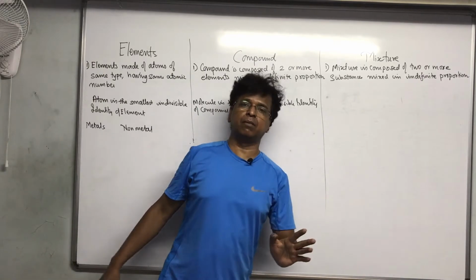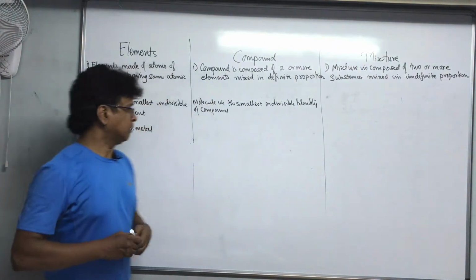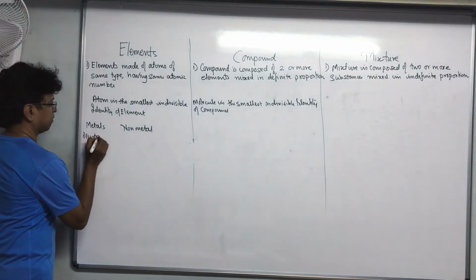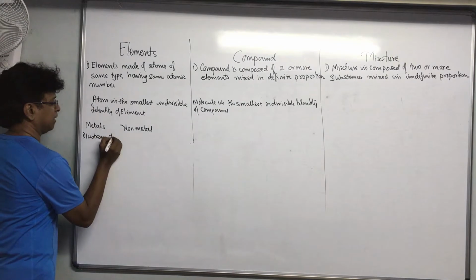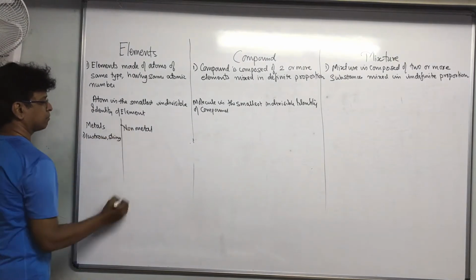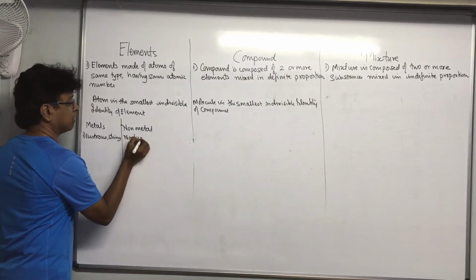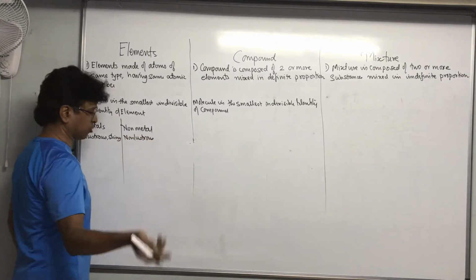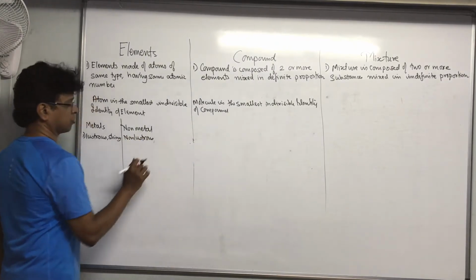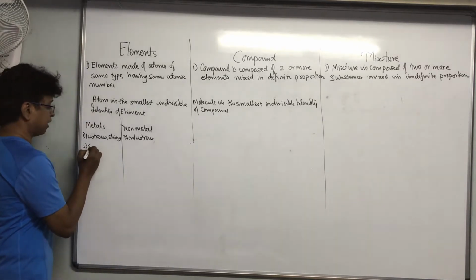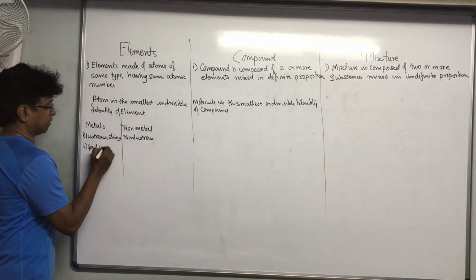So here if you will see, metals mostly are lustrous, shiny, whereas non-metals are non-lustrous. Of course, there are some exceptions. Non-lustrous, they are normally non-lustrous. Metals are good conductors of heat and electricity.